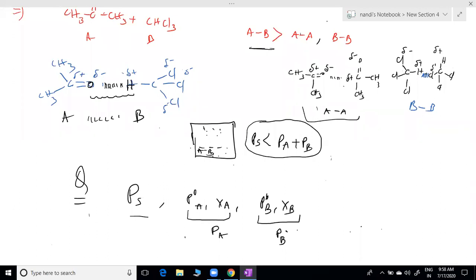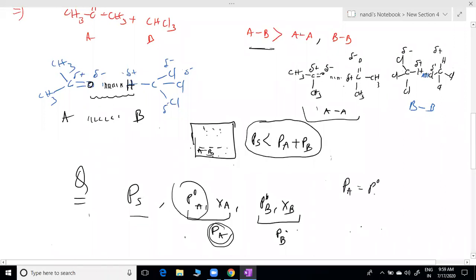Completed? Yeah, that we already discussed. P naught A XA, this is only the formula. Mole fraction of X affects the partial pressure, not the P naught values. It will affect partial pressure because PA equals P naught A XA. If the mole fraction is changing, then PA will be changed or not. Raoult's law: PA is directly proportional to the mole fraction of the component which is dissolved in water. The more the XA, the more the PA.